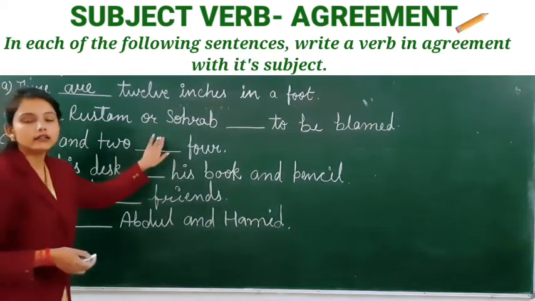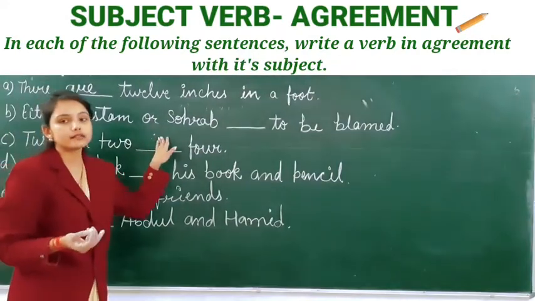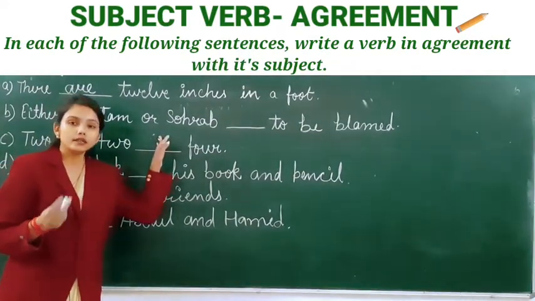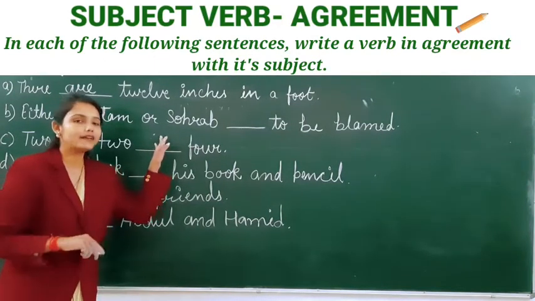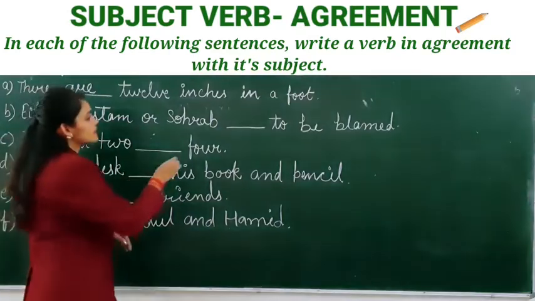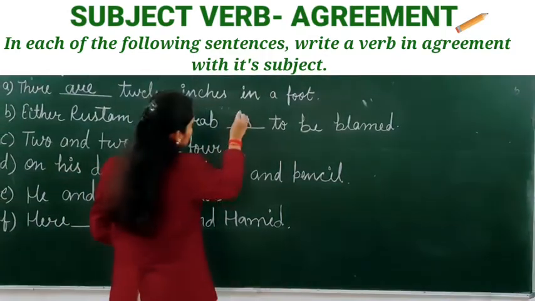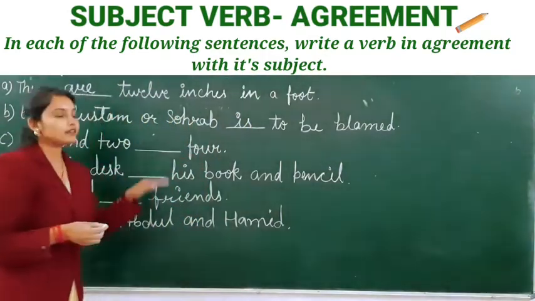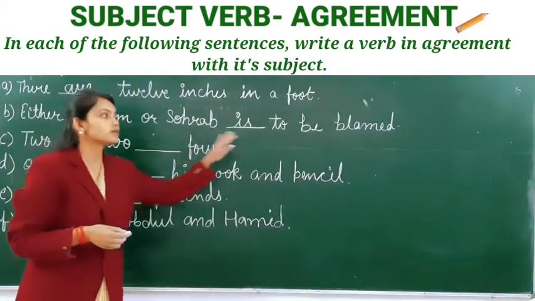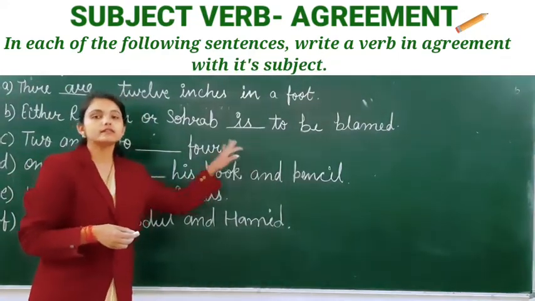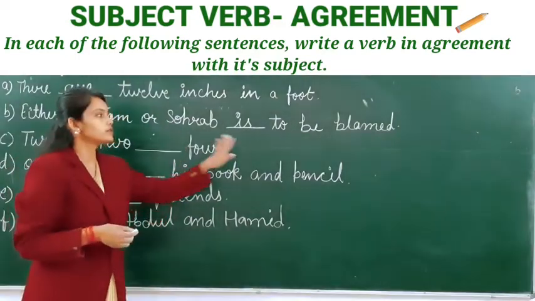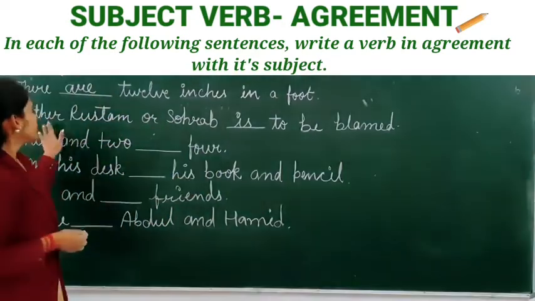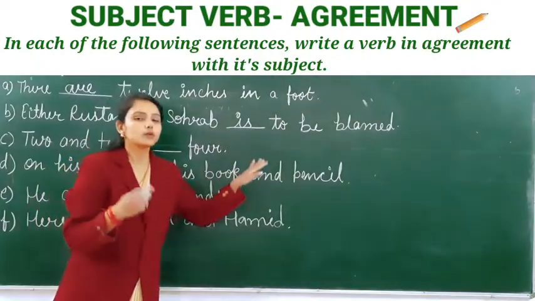If there are two subjects joined with either-or or neither-nor, we will use a verb in singular number. So here we will use is, not are. They are two, but we are using is here because they are joined with either-or. Either Rustam or Sohrab is to be blamed.